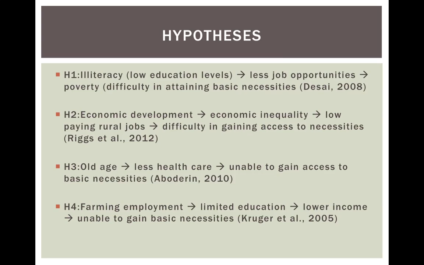This is based off a theory by Magna and Tissé, which explains that illiteracy leads to low personal income since there are fewer job opportunities for those that have low education levels, which then leads to poverty, which Tissé defines as not having access to water and other basic necessities.